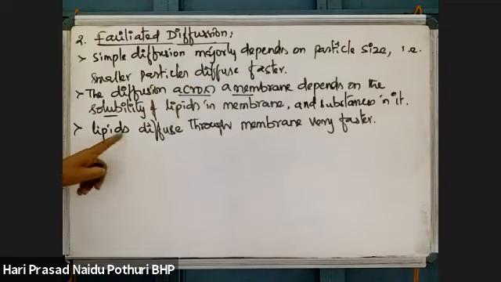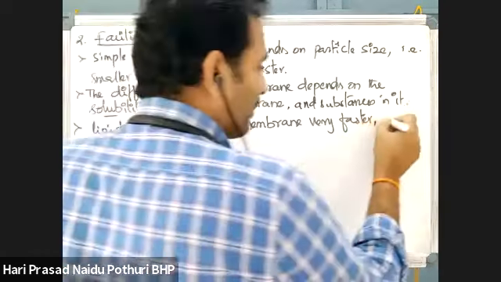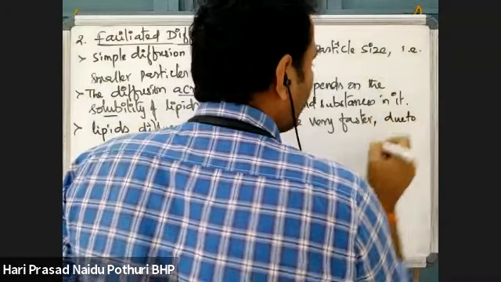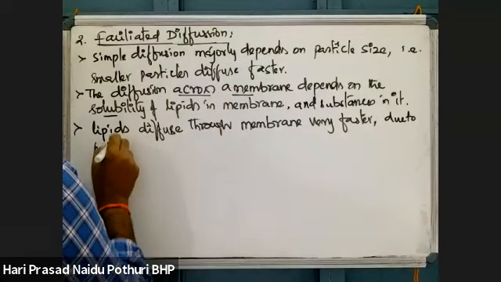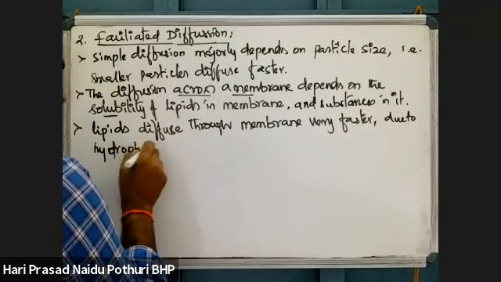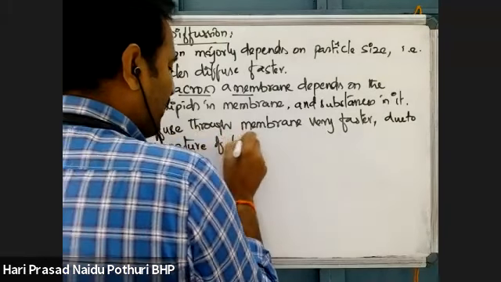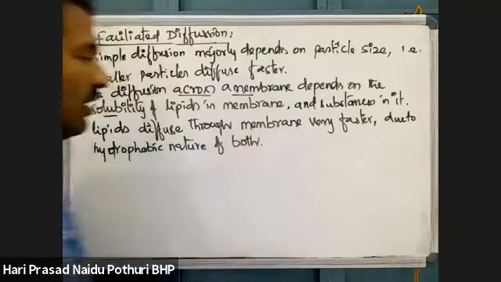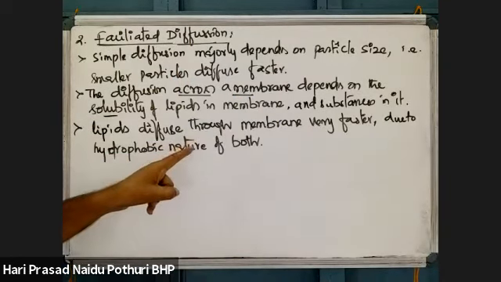The diffusing lipid material or particle is also hydrophobic in nature. Due to the hydrophobic nature of both, the diffusing material is hydrophobic, and even the lipid membrane is also hydrophobic.